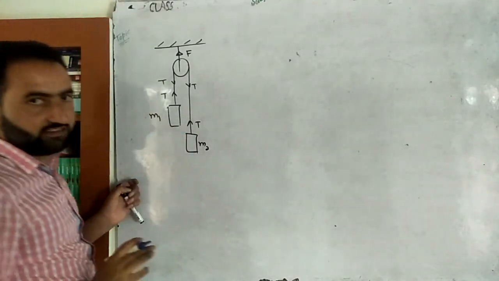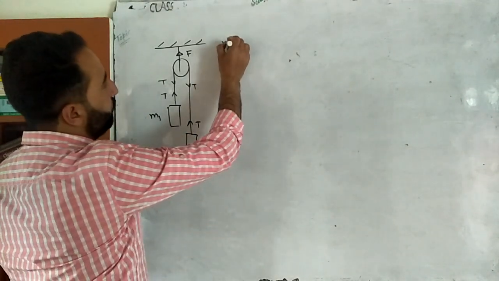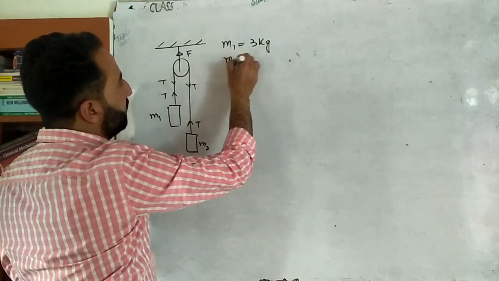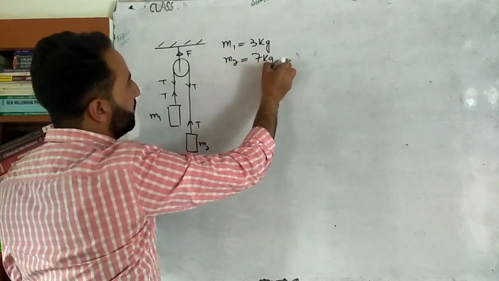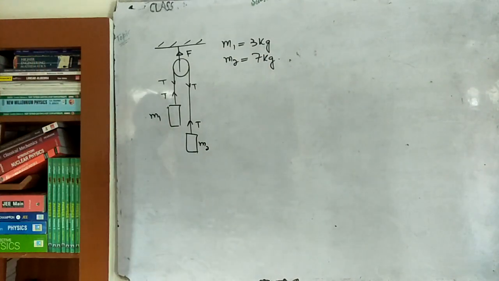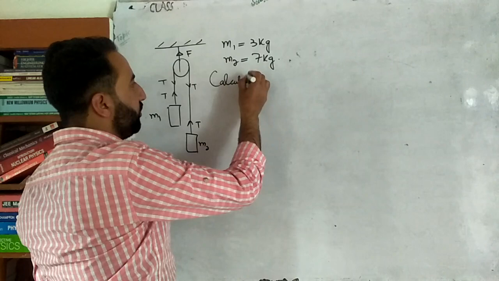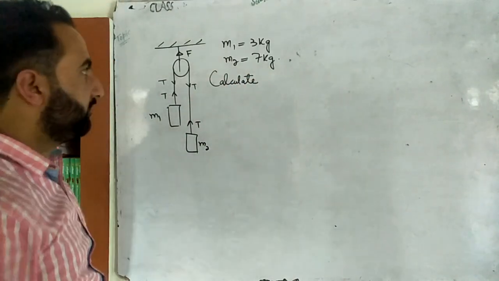Suppose the example is like this. ध्यान रखो बेटा. Exactly the same example, Atwood's machine. It is given to you that M1 is, let's take it, 3 kg, and M2, बड़ा वाला mass, that is 7 kg. Okay, so let's do this example. Then you will have to calculate this. Let's calculate all the possible parameters.